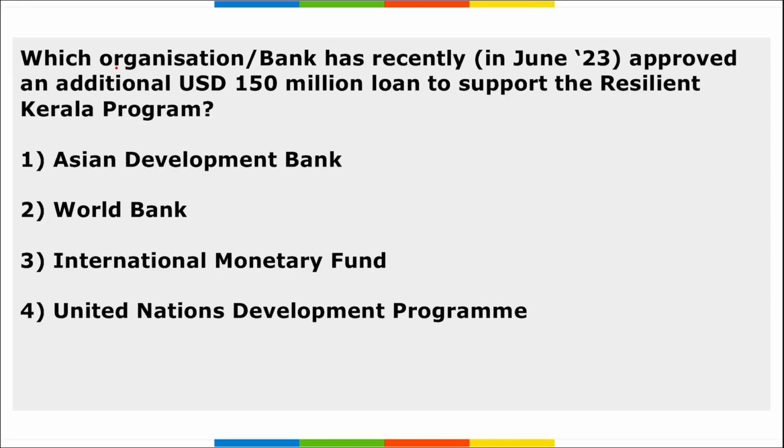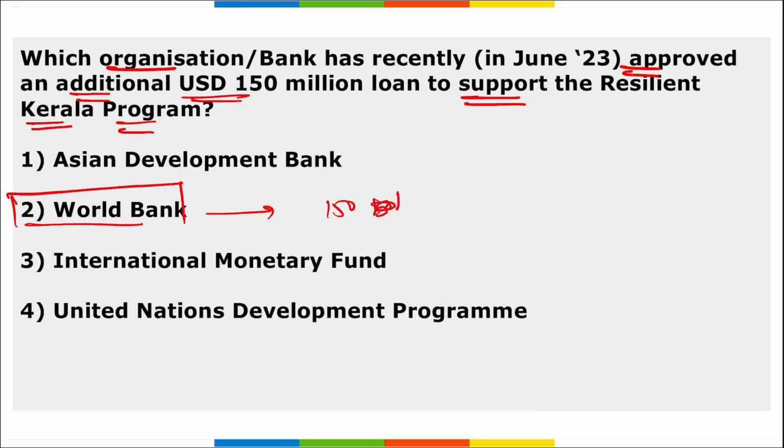Next, which organization recently approved an additional $150 million loan to support the Resilient Kerala program? So it is your World Bank. They have approved a $150 million loan to support the Resilient Kerala program. Correct? Basically this will be strengthening Kerala's preparedness against natural disasters, climate change impacts, and disease outbreaks, and to protect the lives of the people of Kerala, right?